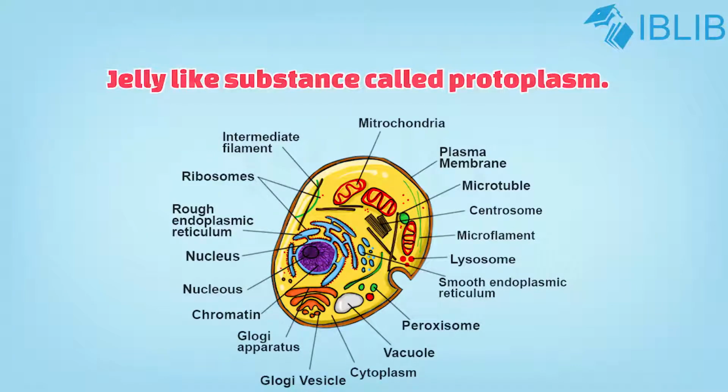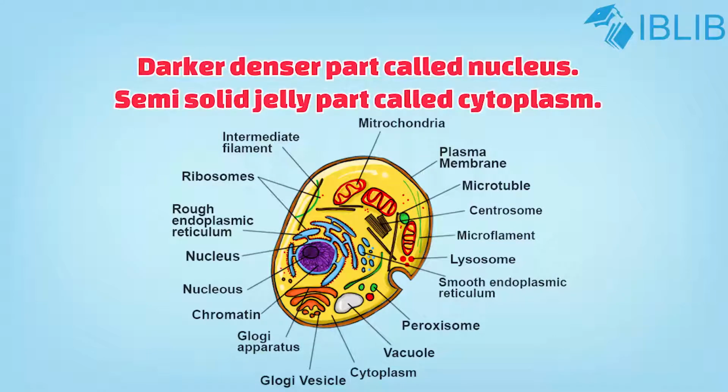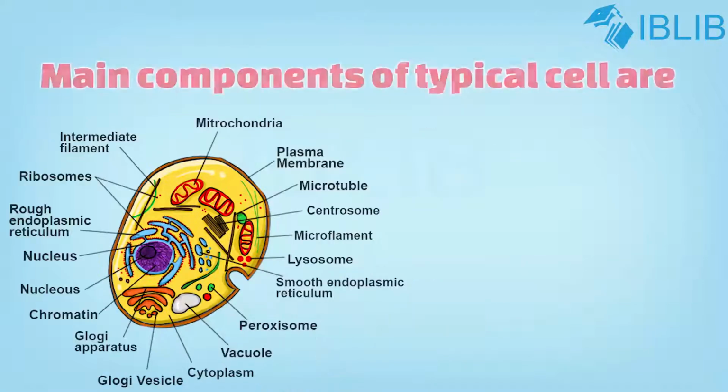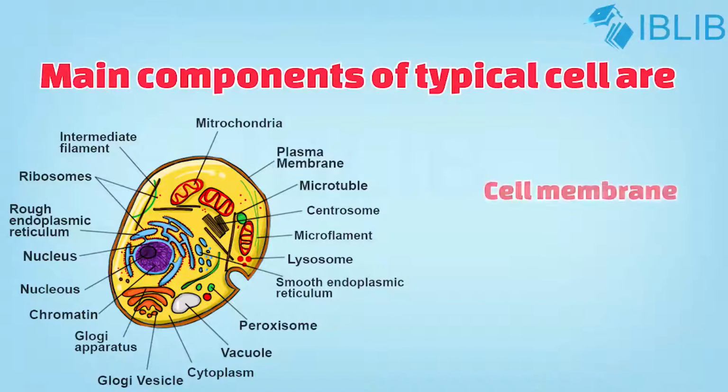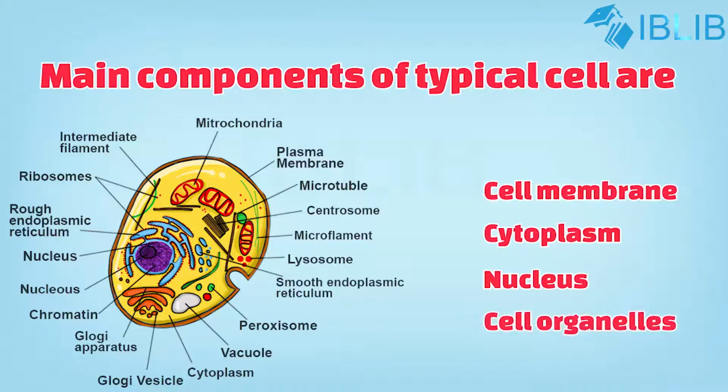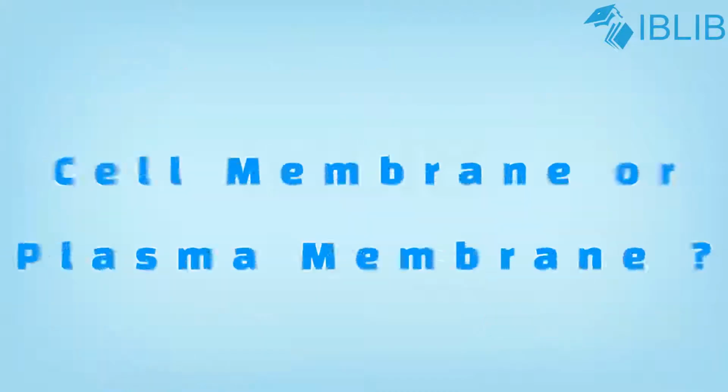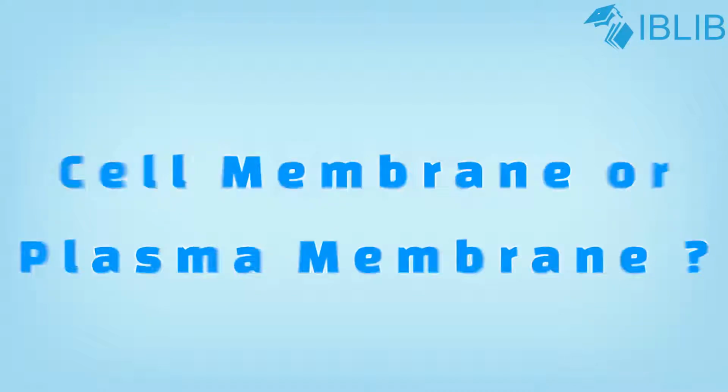The protoplasm has two parts, a darker, denser part known as nucleus and a semi-solid jelly-like part known as cytoplasm. The main components of a typical cell are cell membrane, cytoplasm, nucleus and cell organelles. Cell membrane or plasma membrane.